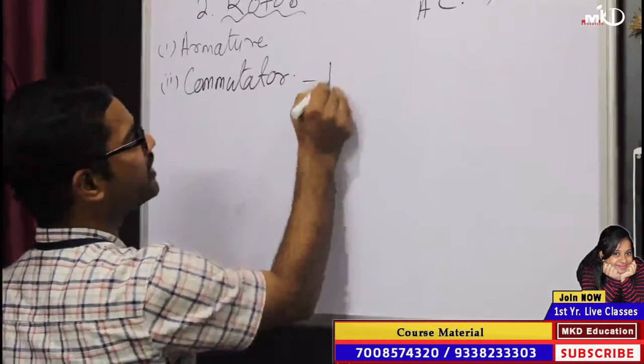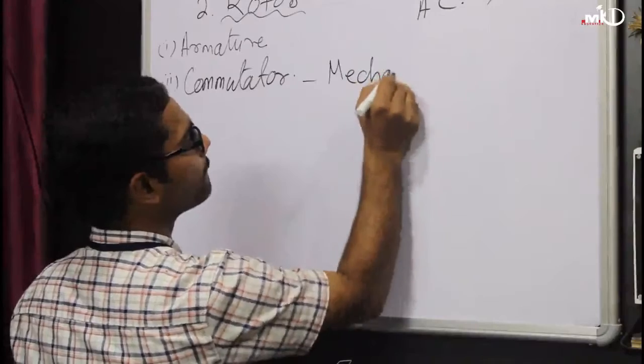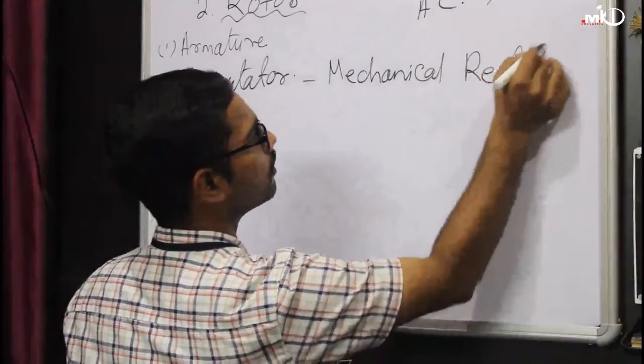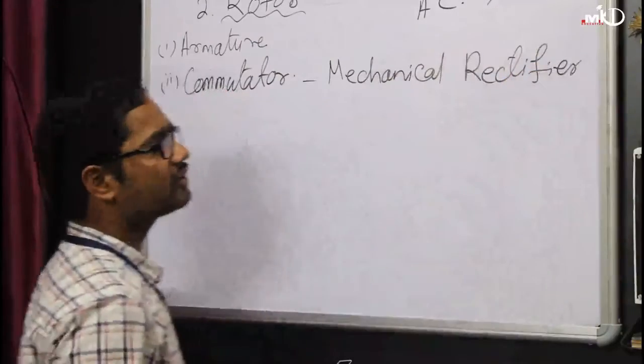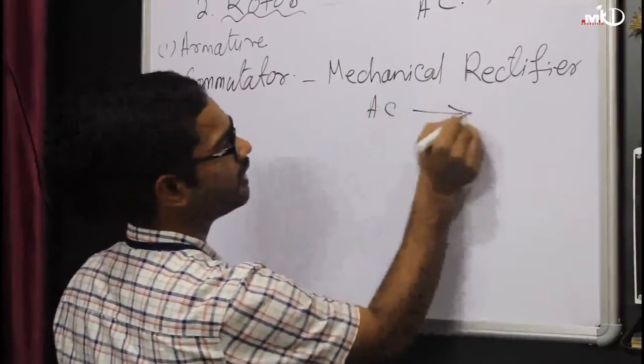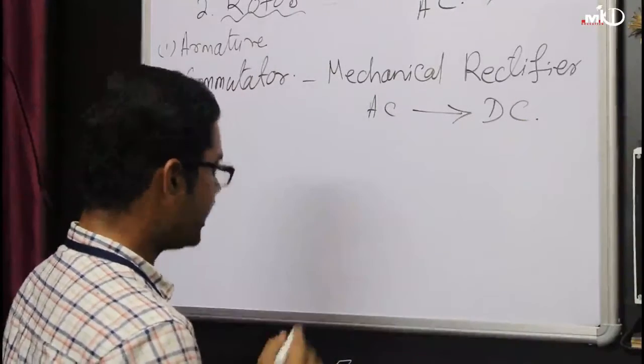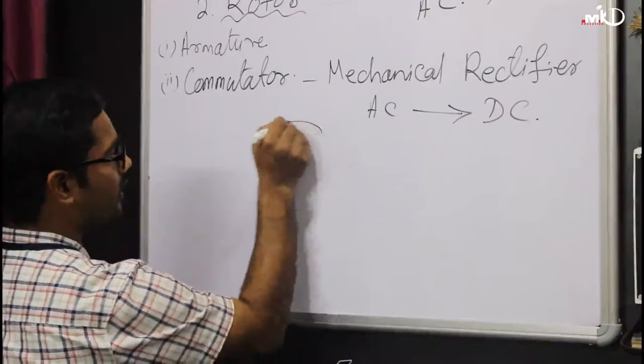So the commutator is a mechanical rectifier. It converts your AC to DC. Okay, so how does the commutator look? The commutator looks like this.